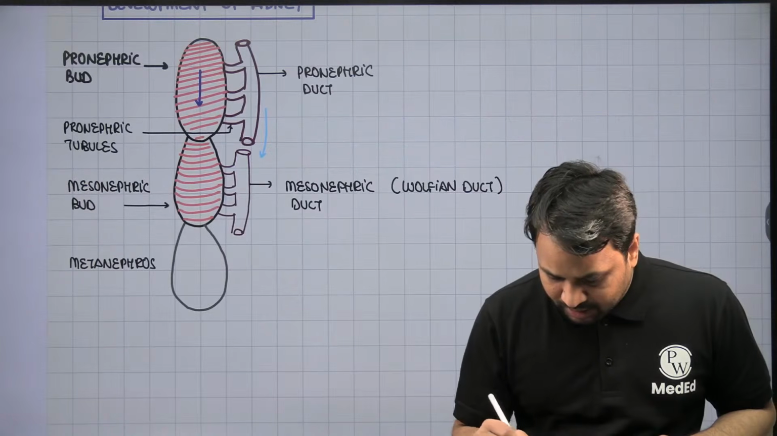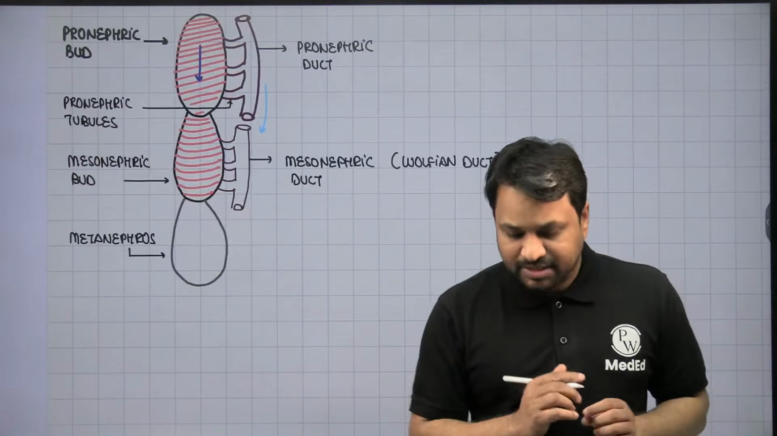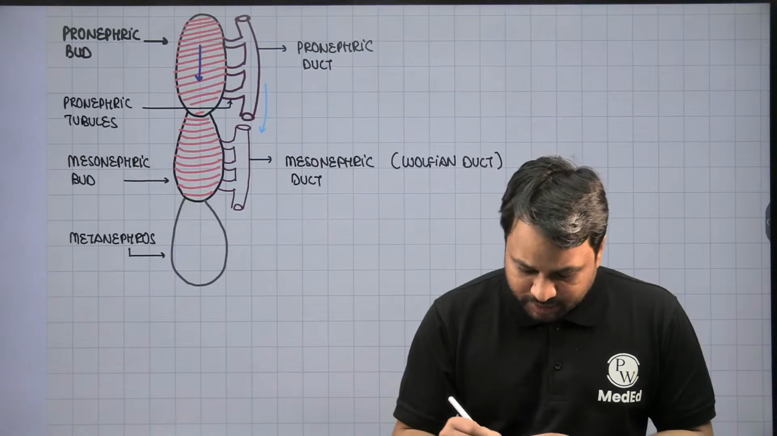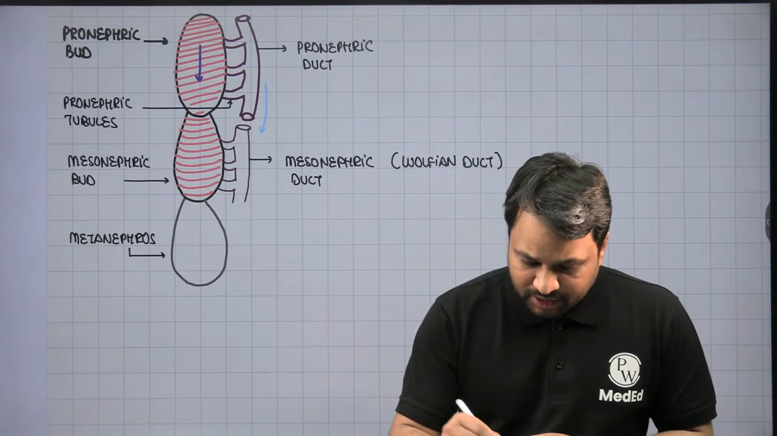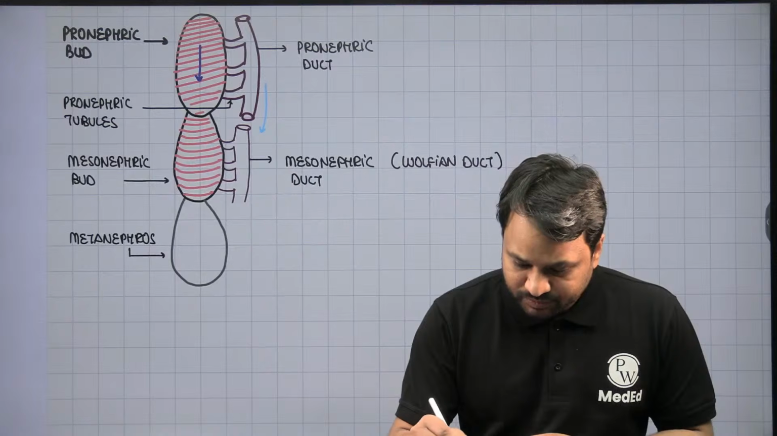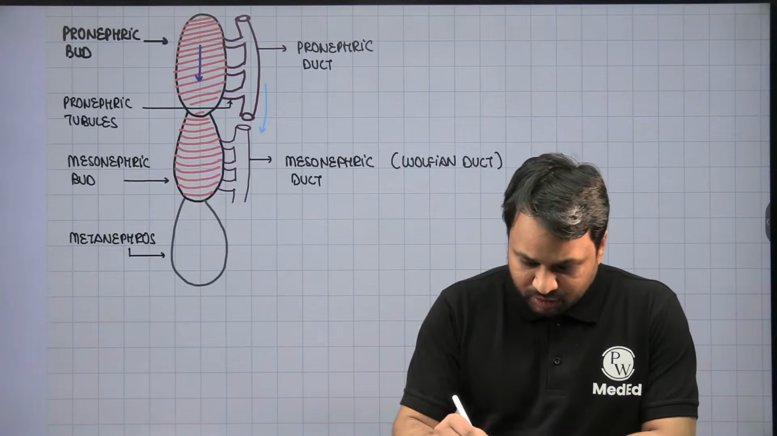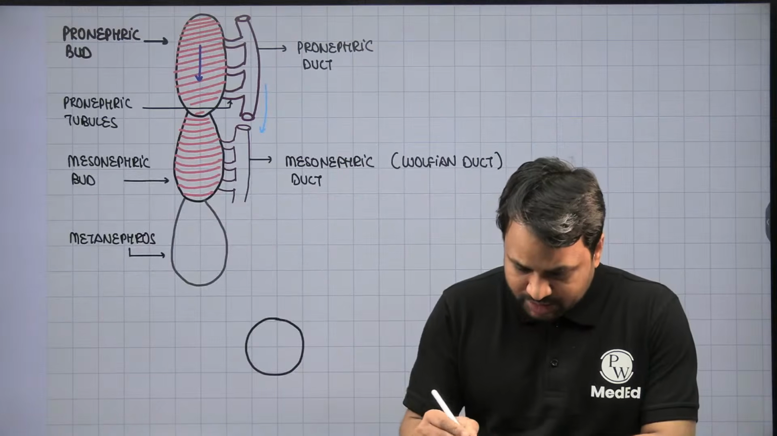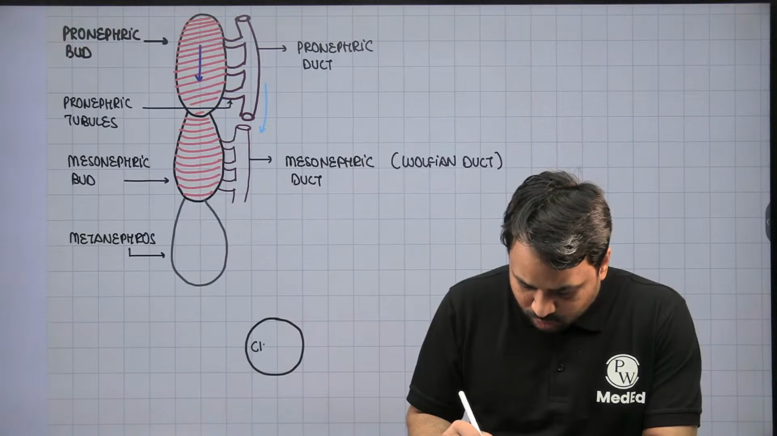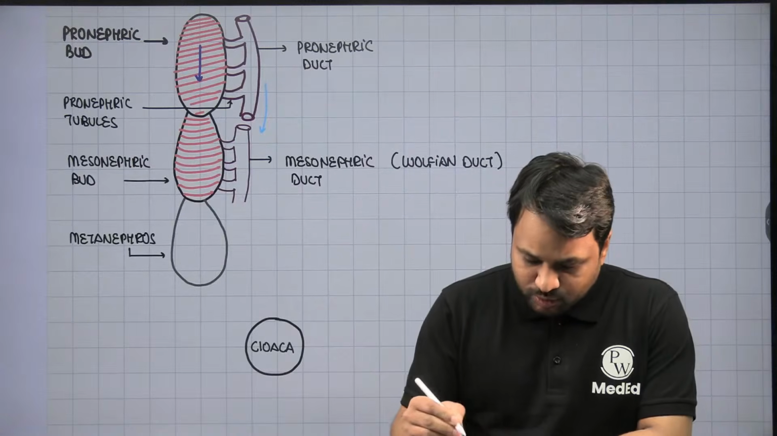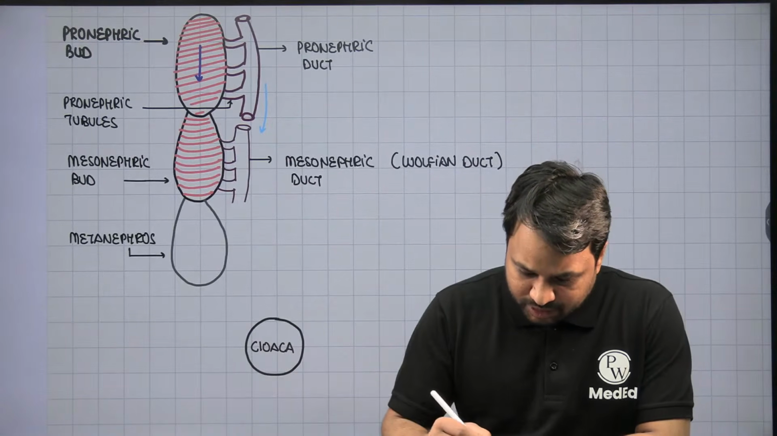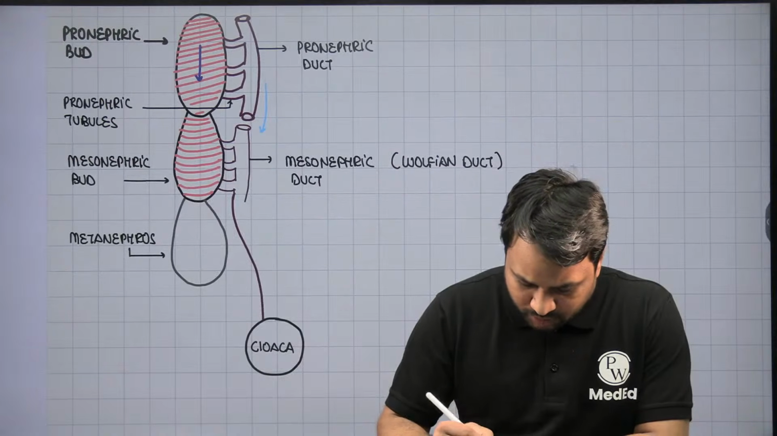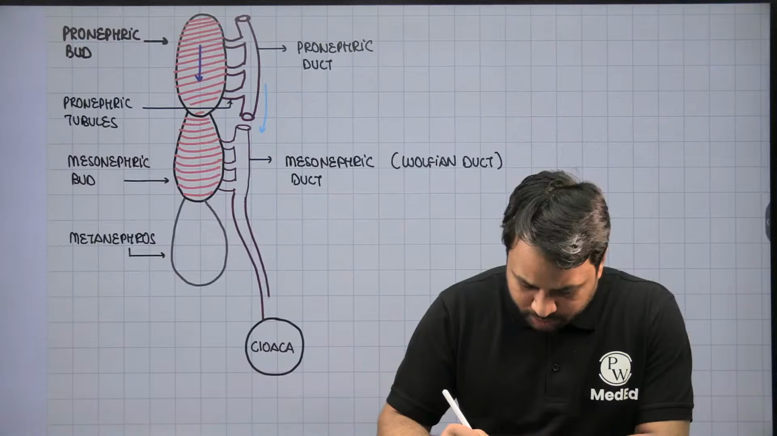It is the metanephros, right? Now, as the metanephros is formed, you will notice that the mesonephric duct is formed. This mesonephric duct will go and amalgamate, or I can say it will fuse with this structure which is called the cloaca. Okay. So what is going to happen is this mesonephric duct, or the Wolffian duct, will continue to travel and it will go and attach or open into the cloaca.